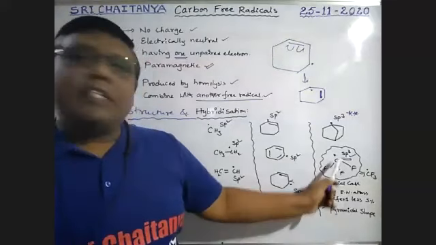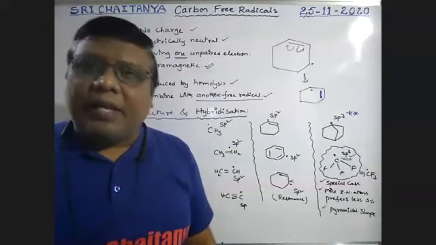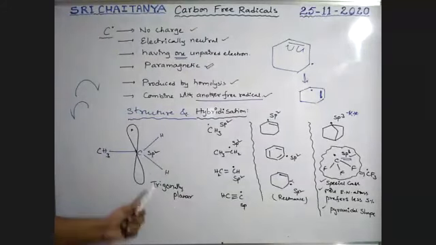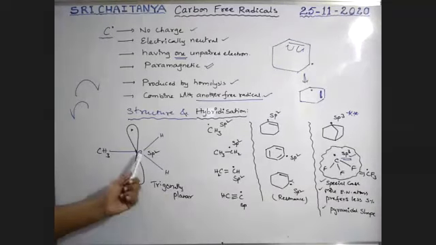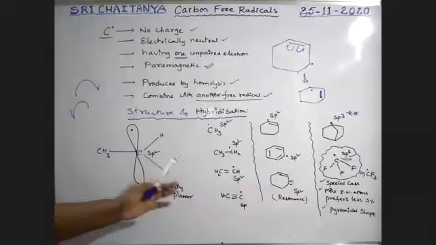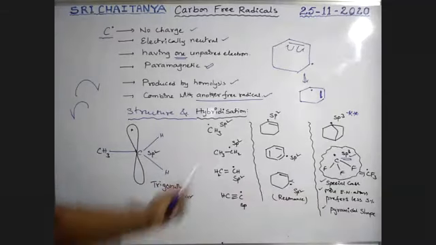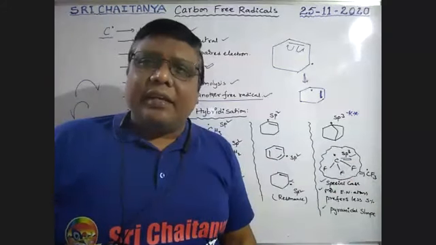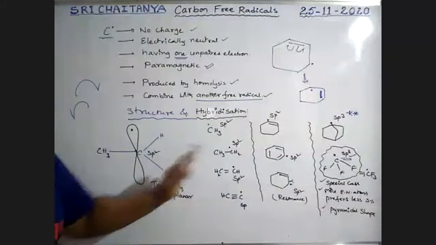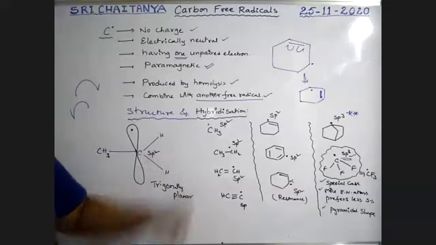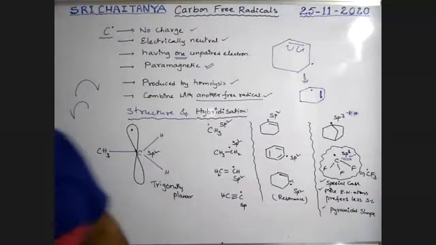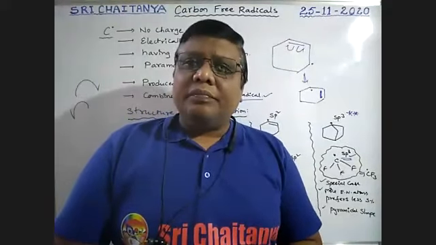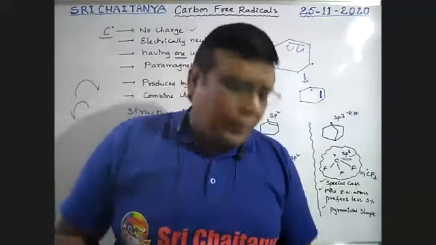So CF3 is pyramidal in shape. Generally sp2 carbon free radicals are trigonal planar, but in this case it is pyramidal in shape. An sp3 free radical is pyramidal. So these are the different hybridizations and their structures for our free radicals. Now we are going to see how these free radicals are formed. So now our topic is preparation of free radicals.